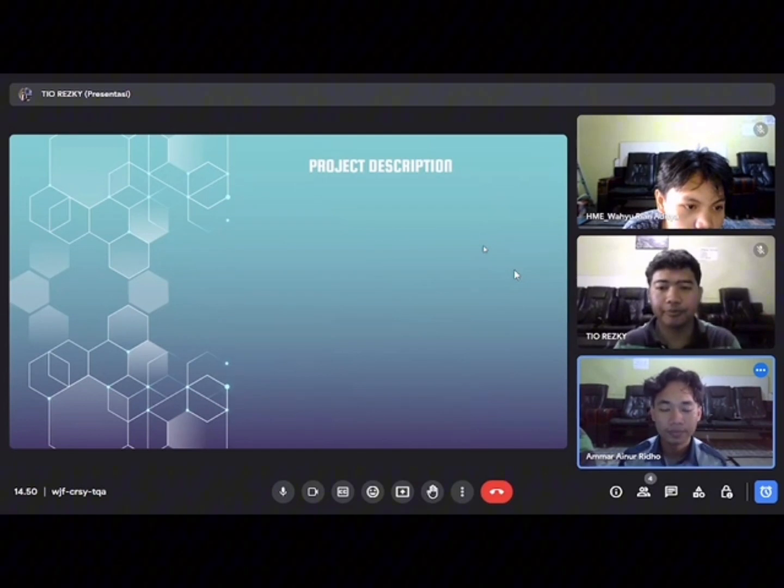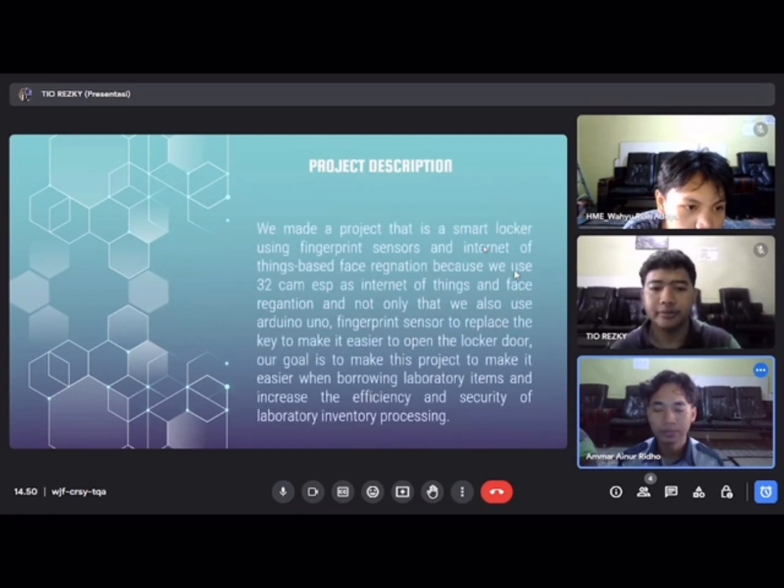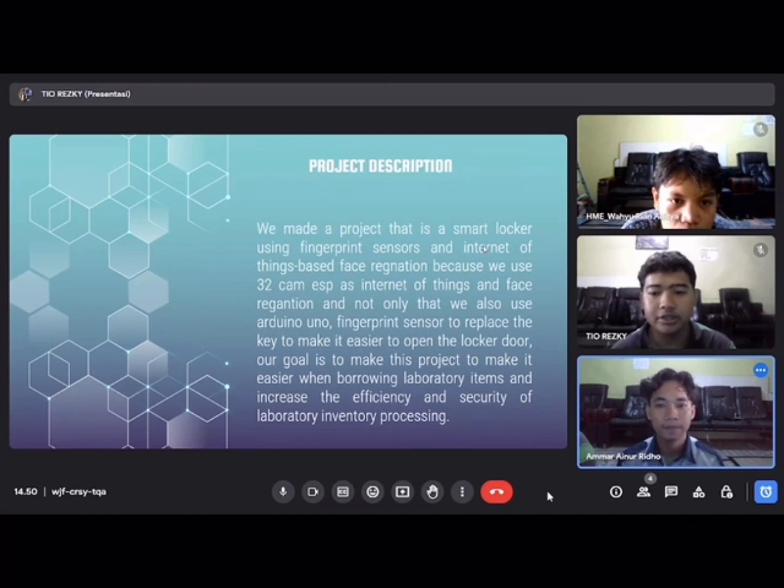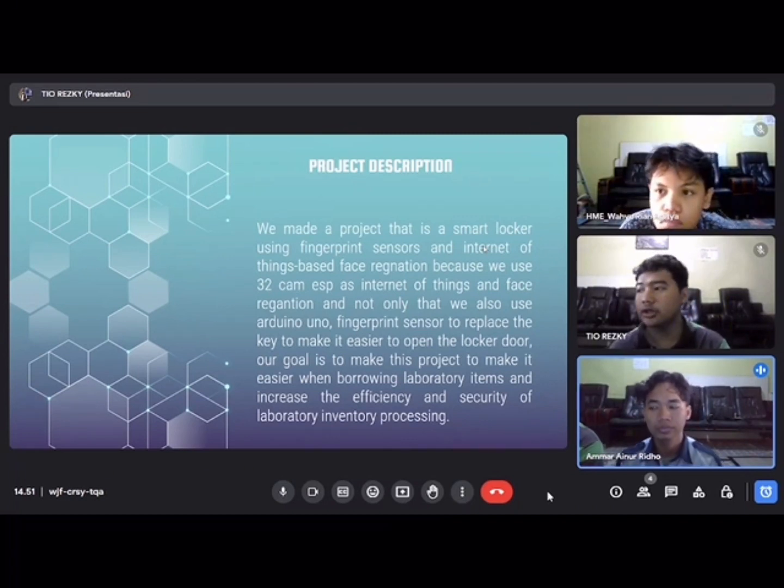1. Project description. We made a project based on a smart locker using a fingerprint sensor and Internet of Things face recognition, because we use ESP32-CAM. And not only that, we also use an Arduino Uno and a sensor to replace the key, to make it easier to open the locker door. Our goal is to make it easier to manage laboratory items and increase the efficiency and security of laboratory inventory processing.